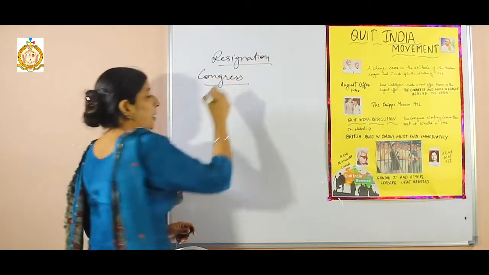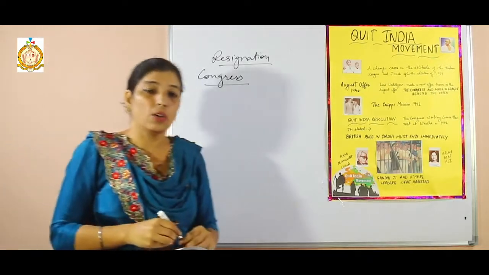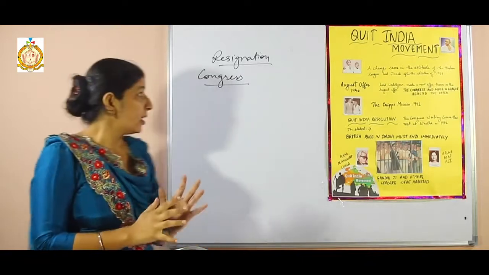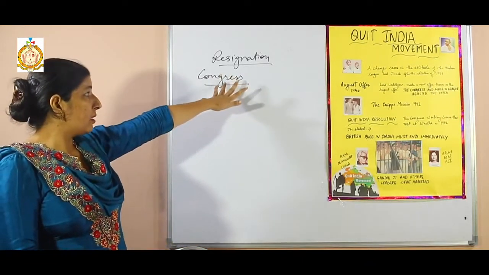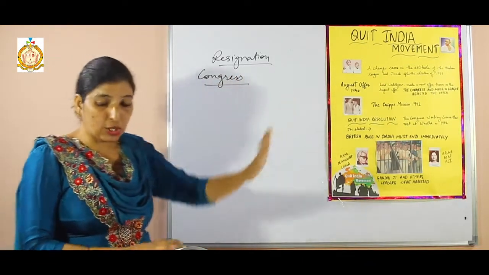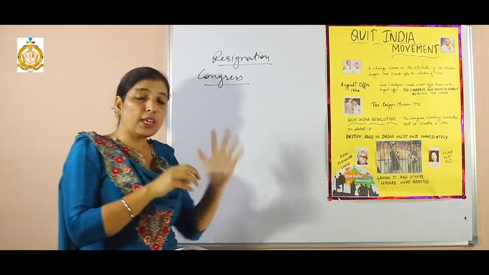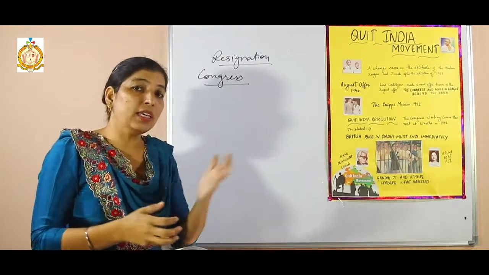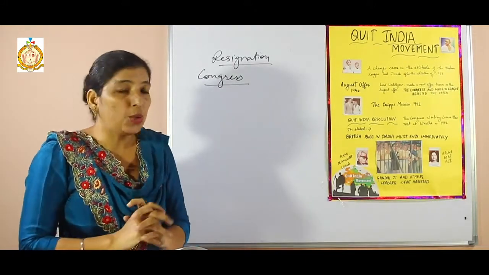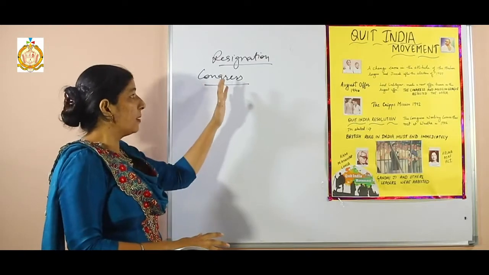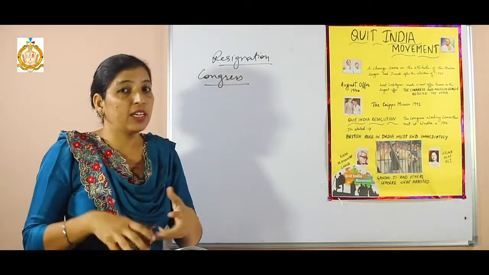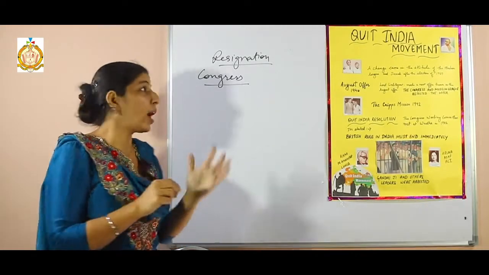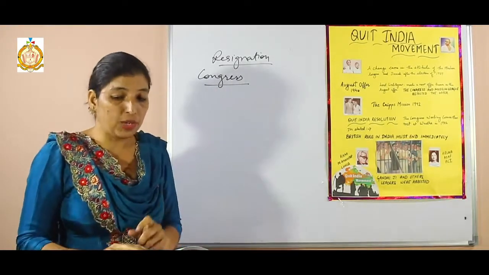During that time, the Indian National Congress was one of the best political parties. Clear? The main political party during that time was the Indian National Congress, and that political party represented India by its name only, meaning India was known by the Congress name. So during that time the Indian Congress leaders gave resignation. Now what was the reason behind this act, why did they resign? What happened during that time?